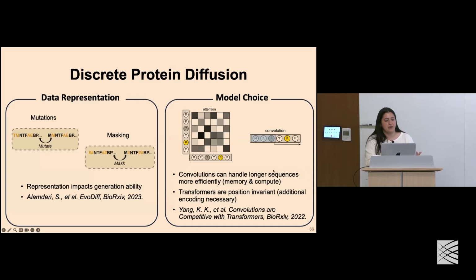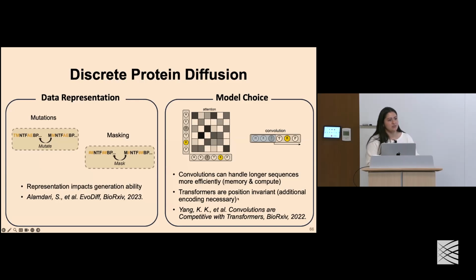The next thing you might think about is your model choice, so what types of models you want to train on your data. The two major ways of doing this are with transformers or convolutional neural networks. We find that convolutions, or CNNs, can handle longer sequences a lot more efficiently in terms of memory and compute. And as a con, something you have to think about if you want to implement transformers, is that they're position invariant.